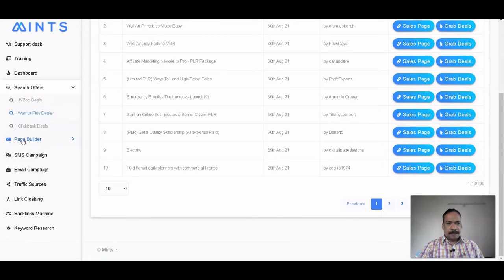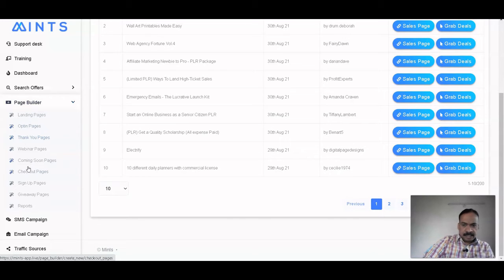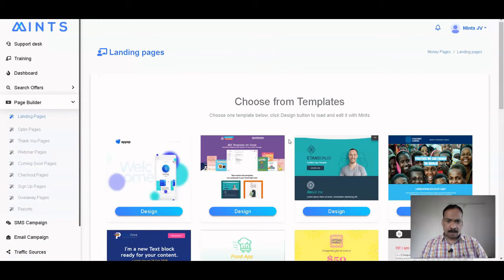Here this page builder is given. This is the main part, where in this page builder you can create your landing page, opt-in page, thank you page, webinar page, coming soon page, checkout page, and sign up page. These are the various pages where inbuilt templates are given. You can create a beautiful landing page and various pages so that you can promote your product.